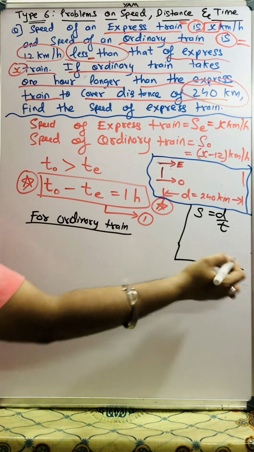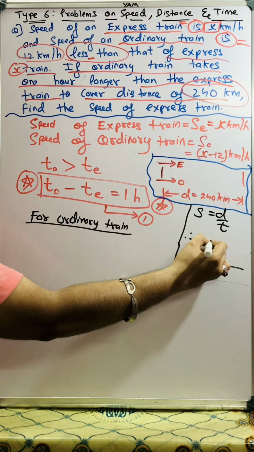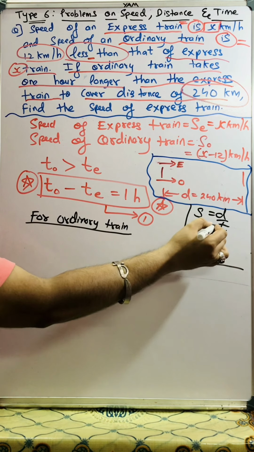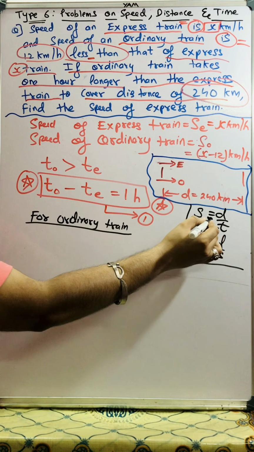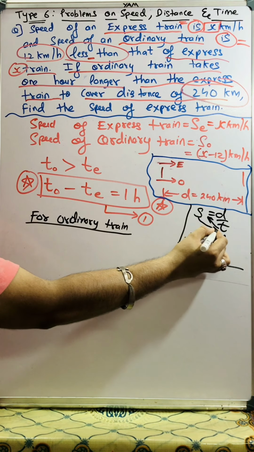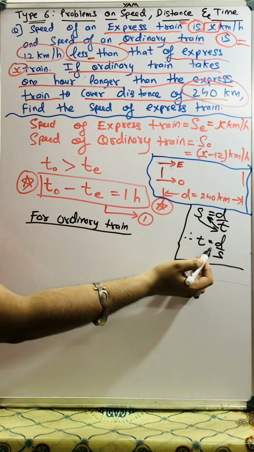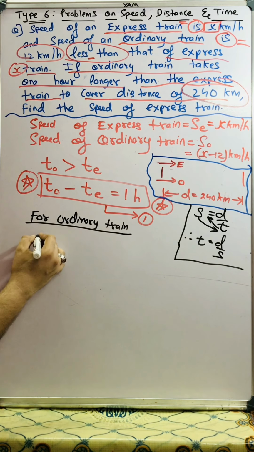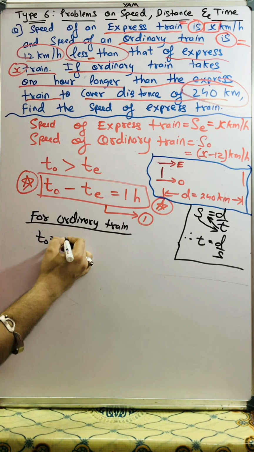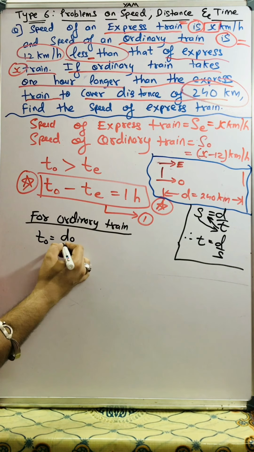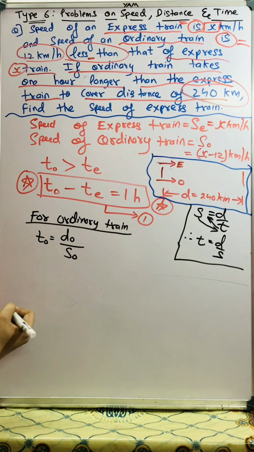You all know this. So therefore time is equal to distance upon speed. Time goes up in place of speed and speed comes down in place of time. So the time of the ordinary train is distance completed by the ordinary train upon speed of the ordinary train.